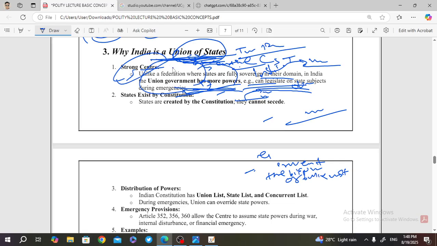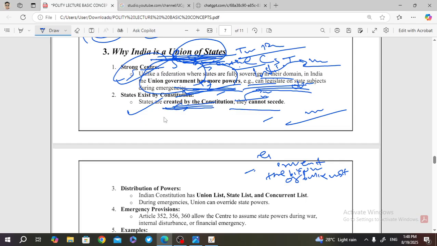This is the number one point linking why India is a union of the states. Then the point number 2 is that states exist by the constitution. States are created by the constitution by various commissions, or states are already created by the constitution. They cannot secede.